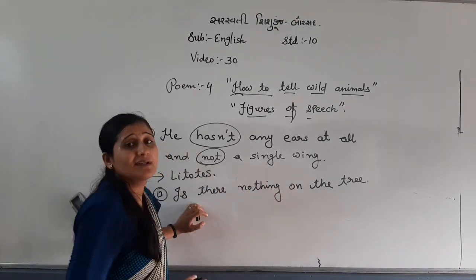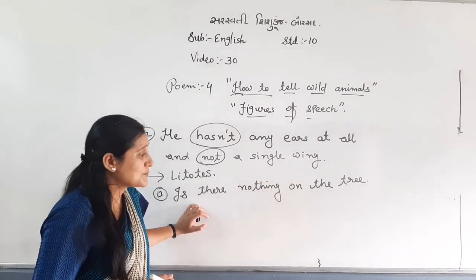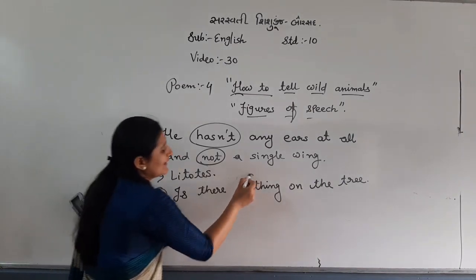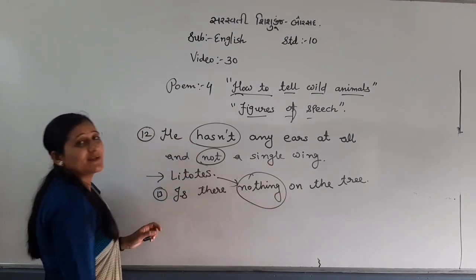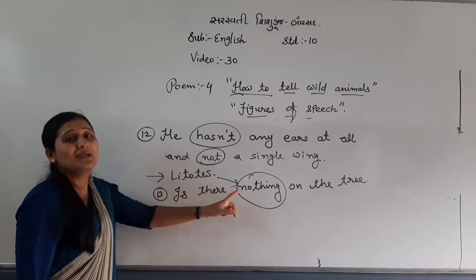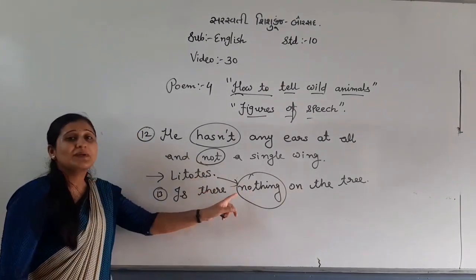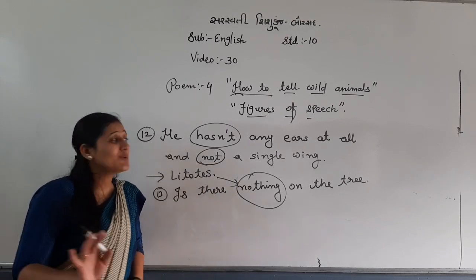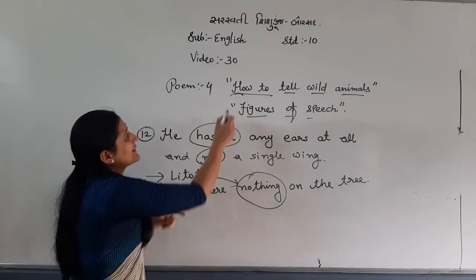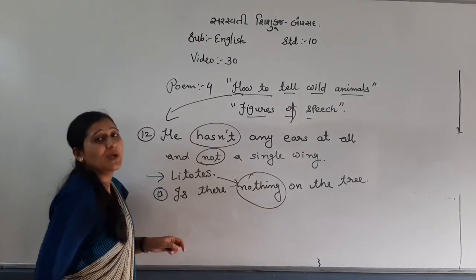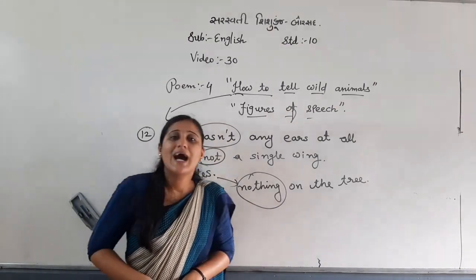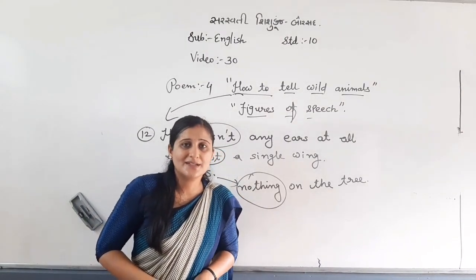If I write another line, there will be a problem of figure of speech, right? So see, again, which figure of speech? Litotes, because nothing is given. So here ends the figures of speech of poem number 4 called How to Tell Wild Animals, right?